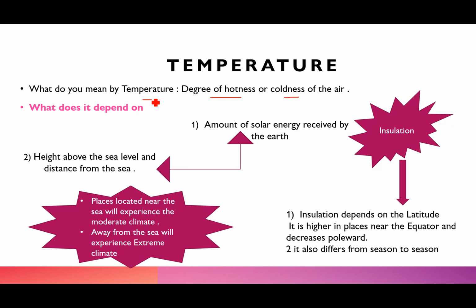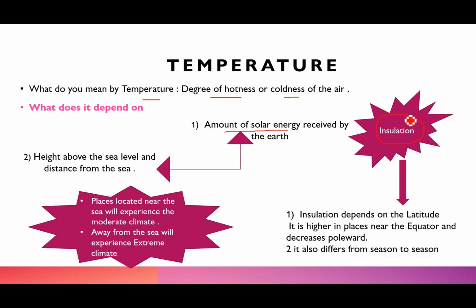Now what does the temperature depend upon? I mean, how do I say the temperature is on the lower side or on the higher side? See, number one thing you have to understand, this temperature depends upon solar energy, and the amount of solar energy that our earth receives is called insolation.